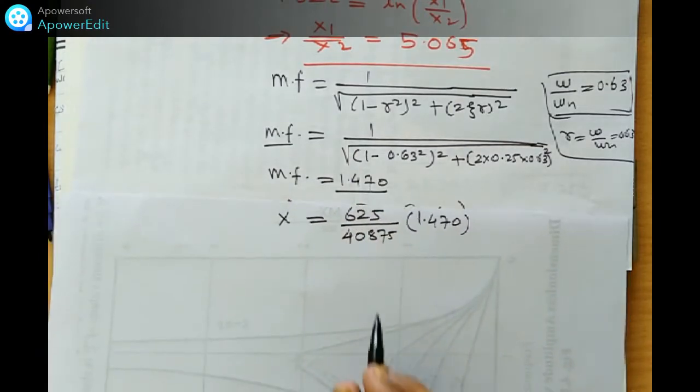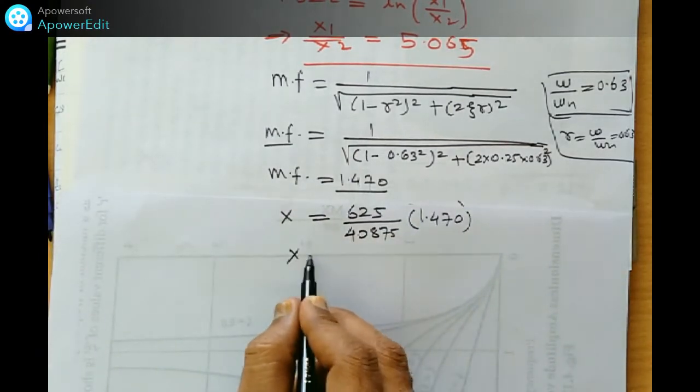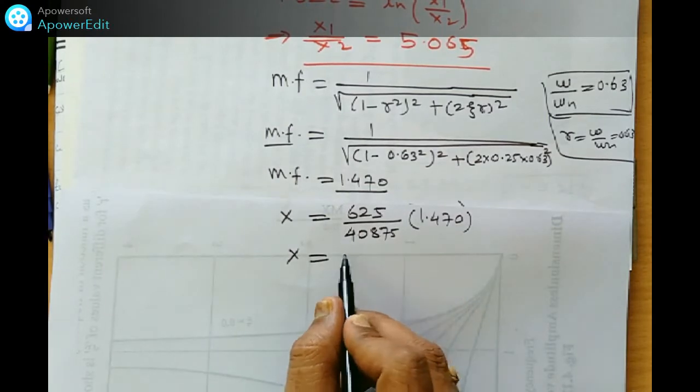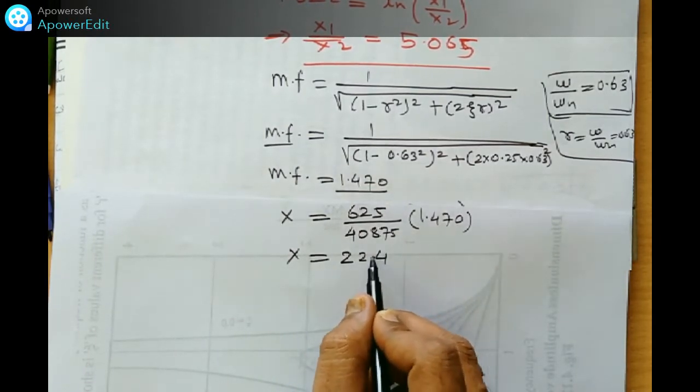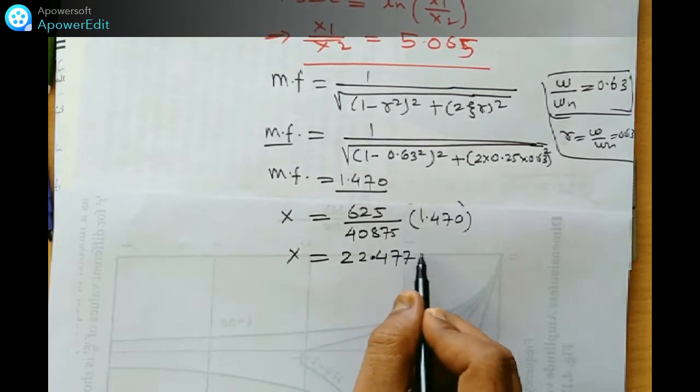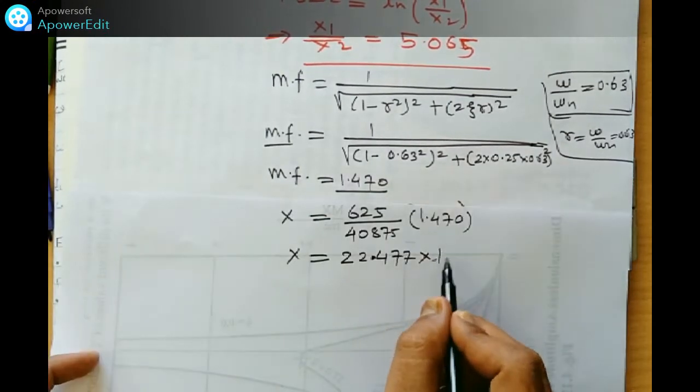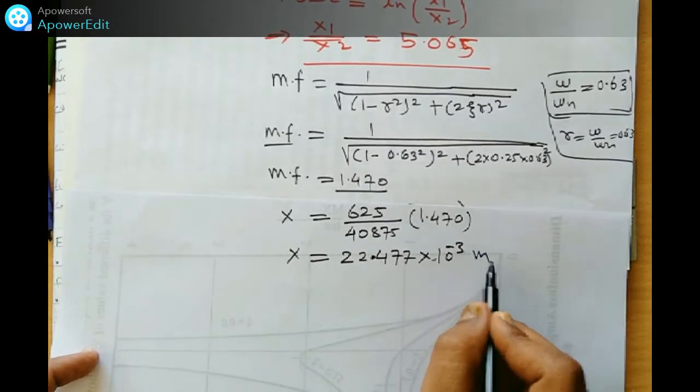This X now becomes the amplitude in meters: 22.477 into 10⁻³ meter. This is the value of X.